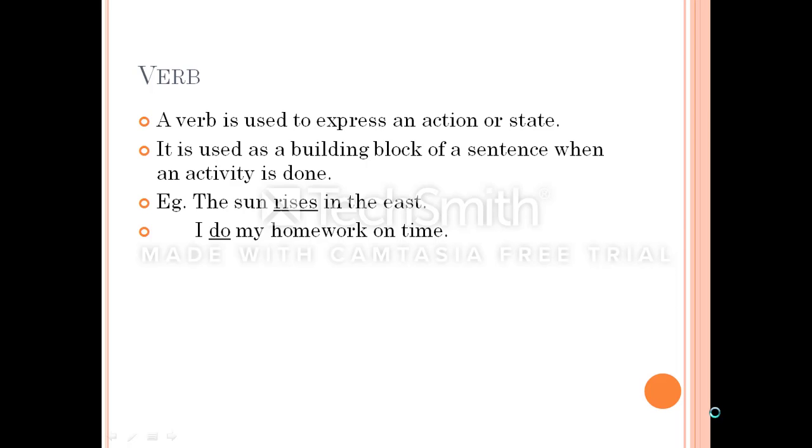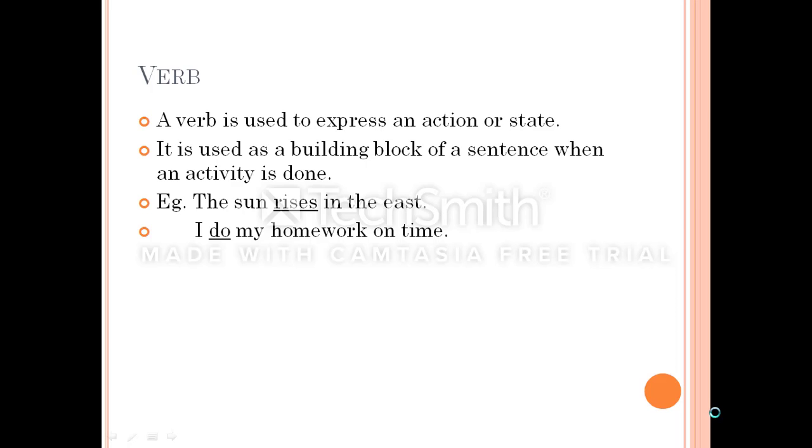For example, the sun rises in the east. Here, sun is the subject, rises in the east is the predicate. But what is the action that sun is doing? It is rising in the east. And that is why here the word rises is a verb.